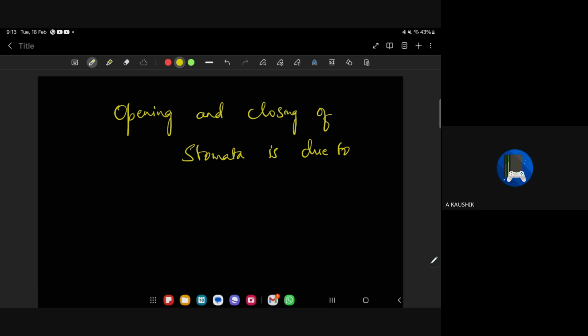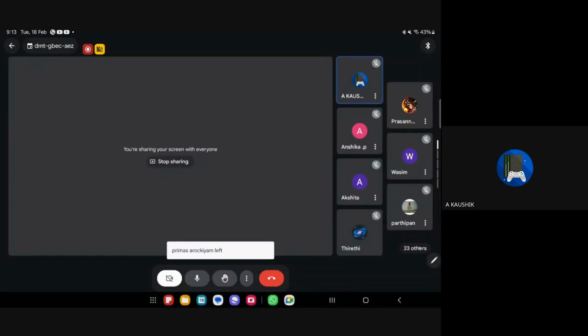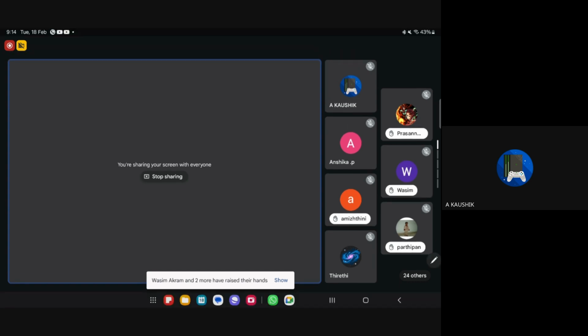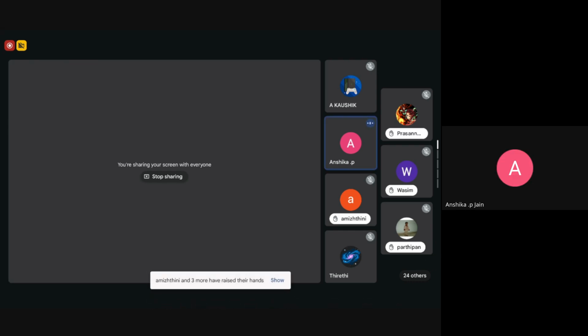Answer that. Opening and closing of stomata is due to... One second. The person whom I ask should answer. Okay, who will answer? Raise your hand. Parthiban has already answered one question. I want others. Who is this? Anshika. Yes, ma'am. Answer this question.